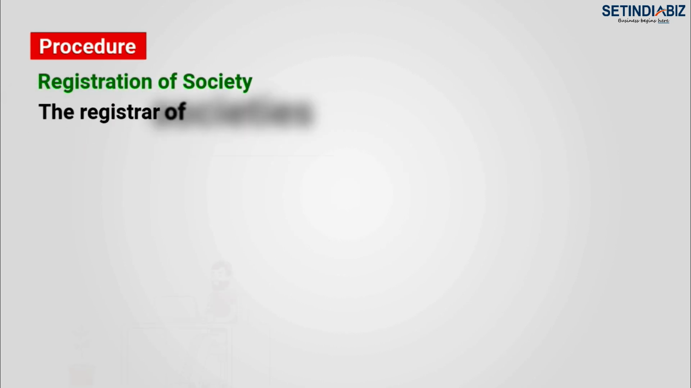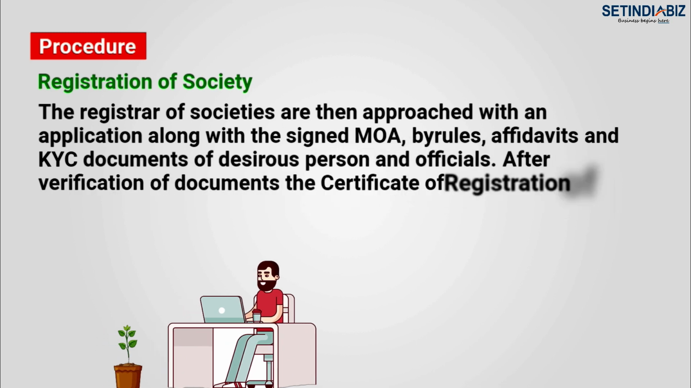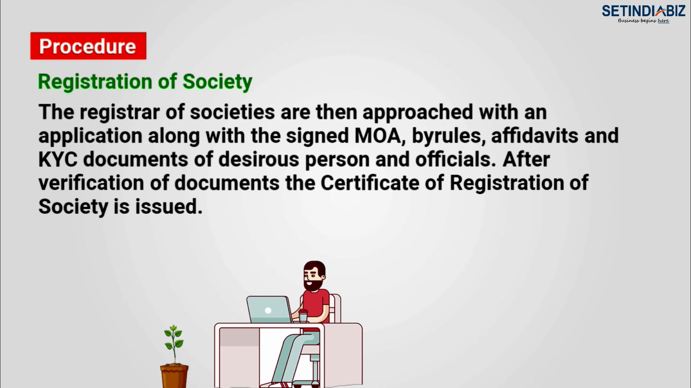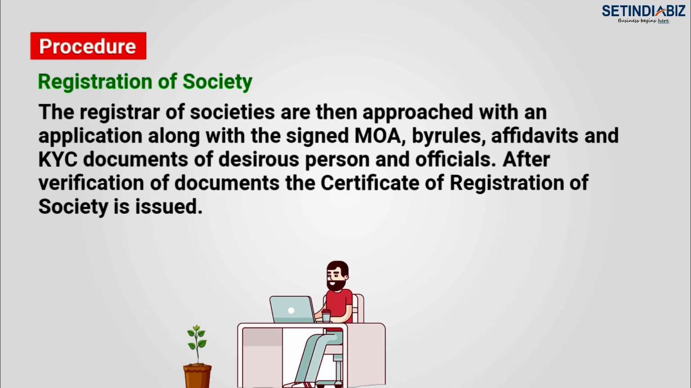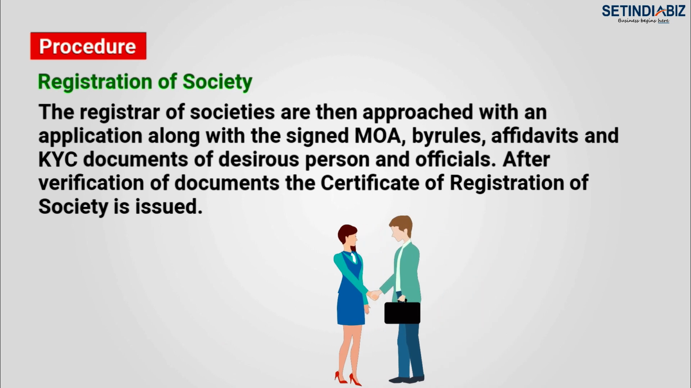Registration of society. The registrar of societies is approached with an application along with the signed MOA, bylaws, affidavits and KYC documents of desirous persons and officials. After verification of documents, the certificate of registration of society is issued.